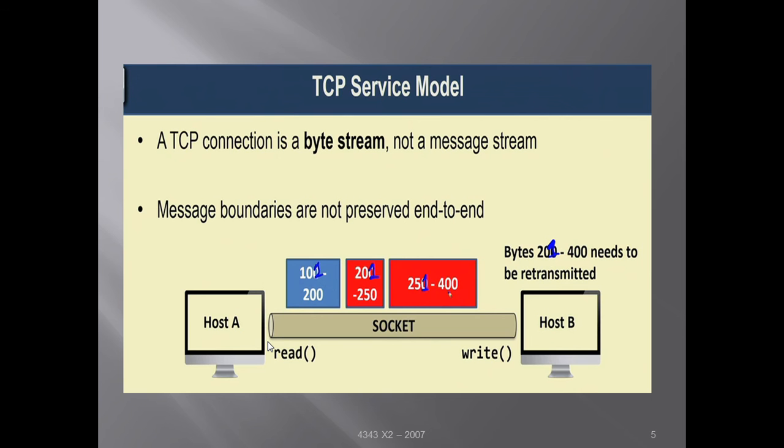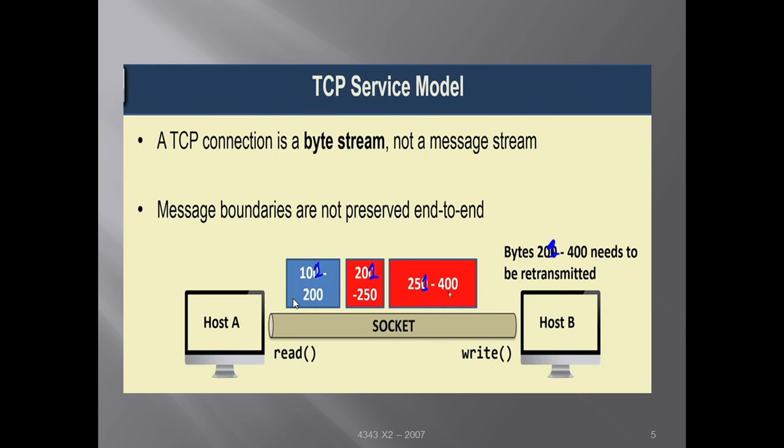So here from host B to host A, 3 segments are transferred. It may happen that the first segment starts from sequence number 100 and has a length of 100, so it goes from 100 to 200. The second segment goes from 201 to 250.